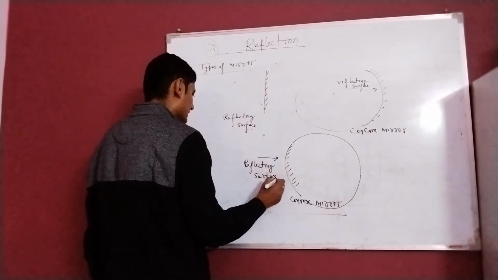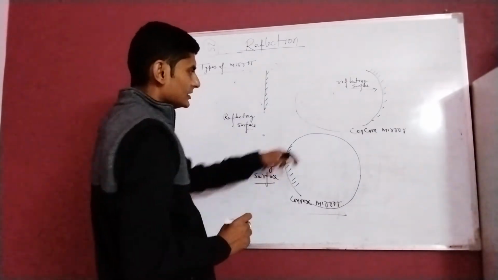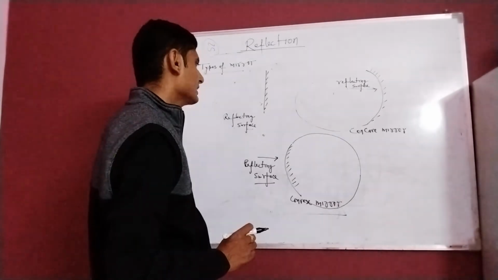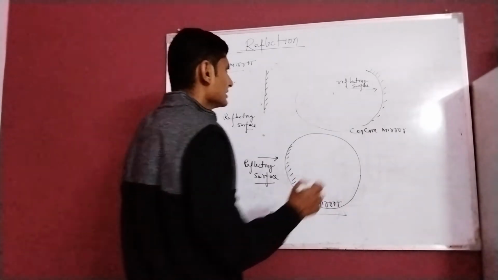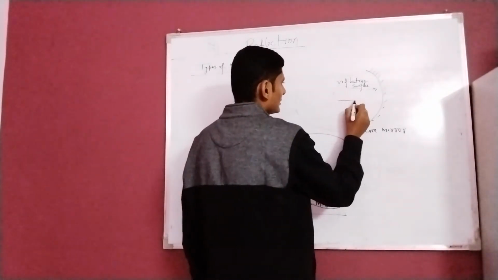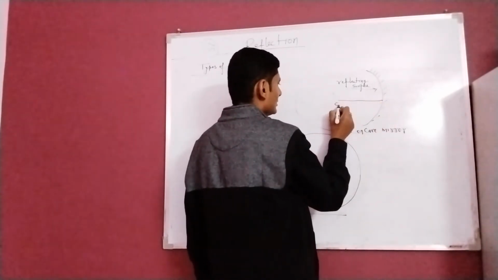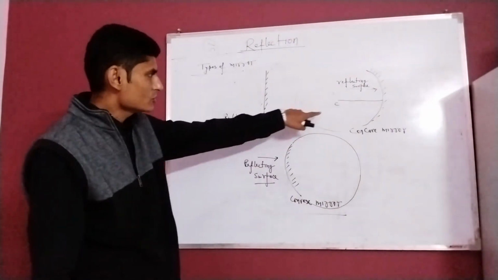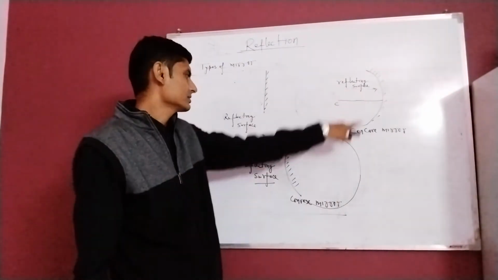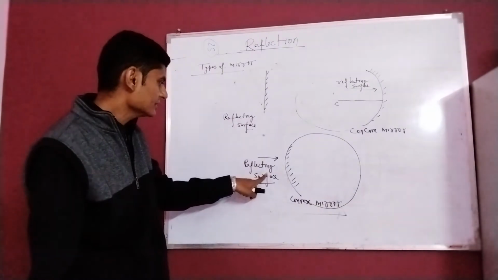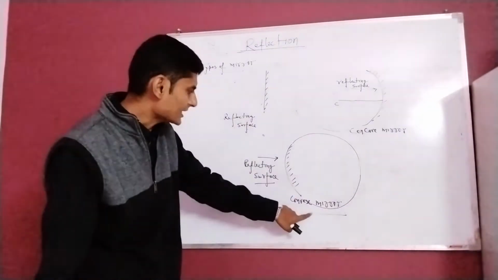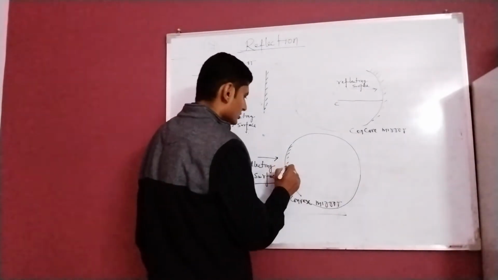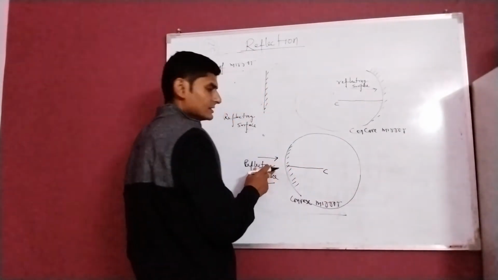So what is the difference between concave mirror and convex mirror? The fundamental difference is that in a concave mirror, the center belongs towards the reflecting surface, but in case of a convex mirror, the center belongs opposite to the reflecting surface.